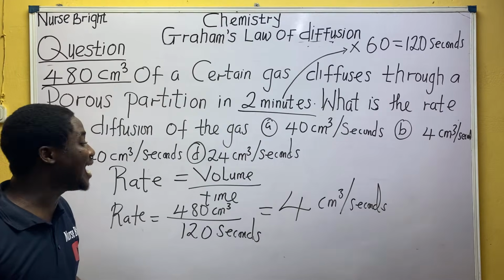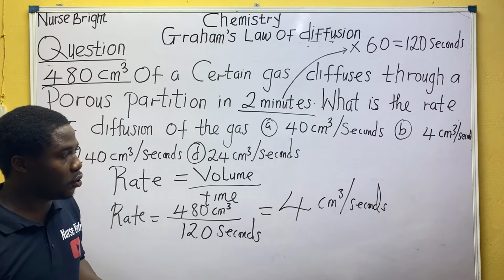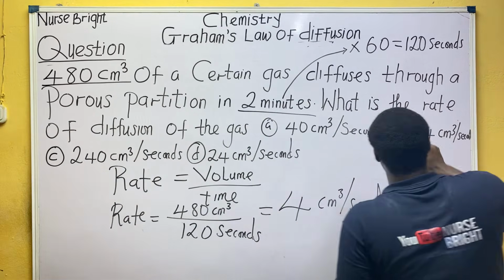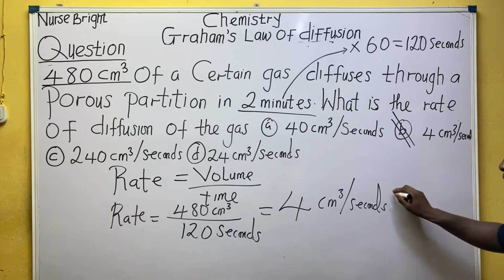So you look for the option that has this. Let's check together. Is it A? No. Is it B? Yeah, it is B. B says 4 centimeter cube per second.